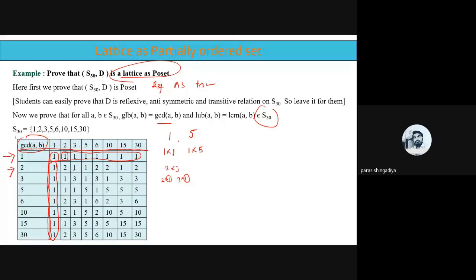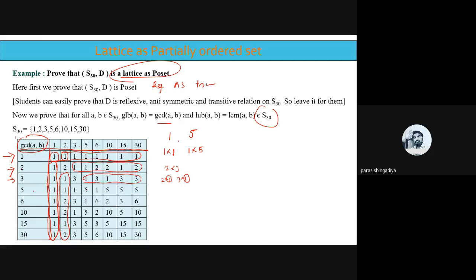And repeat this row value in the second column also. These values 1, 1, 2, 2, 1, 2 you have to repeat here again. It will be the same again. Clear? 1, 1, 2, 2, 1, 2 in the second column. Now check the third row. 3 with the remaining all. So 3 with 3, answer is 3. 3 with 5, answer is 1. 3 with 6, answer is 3. 3 with 10, answer is 1. 3 with 15, answer is 3. And 3 with 30, answer is 3. Clear the GCD. And repeat this 1, 3, 1, 3, 3 in this column also. Third column 1, 3, 1, 3, 3.